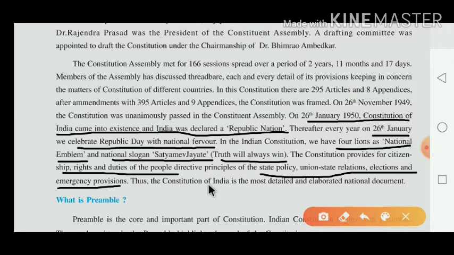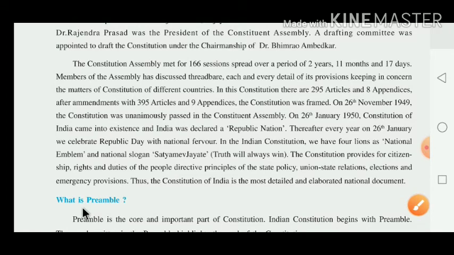Thus, the Constitution of India is the most detailed and elaborate national document. Dear children, this is the most important thing. The Constitution of India is the most detailed constitution, and our constitution is the most elaborate national document.